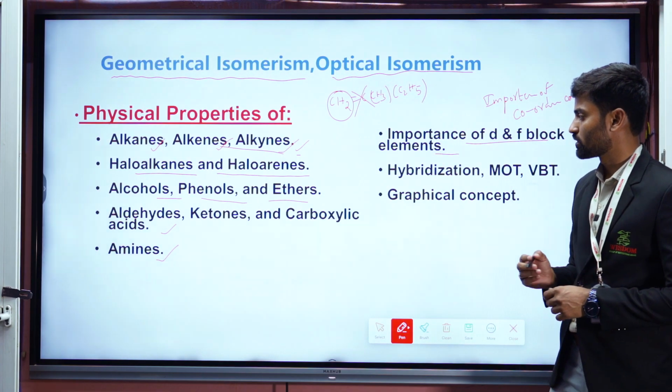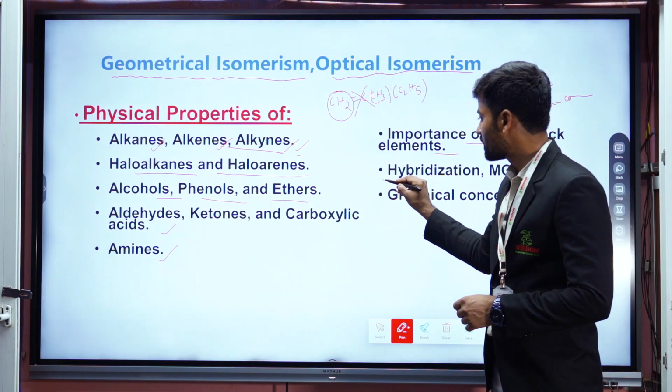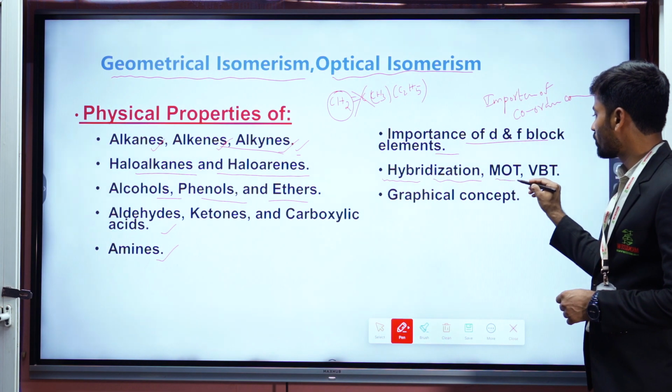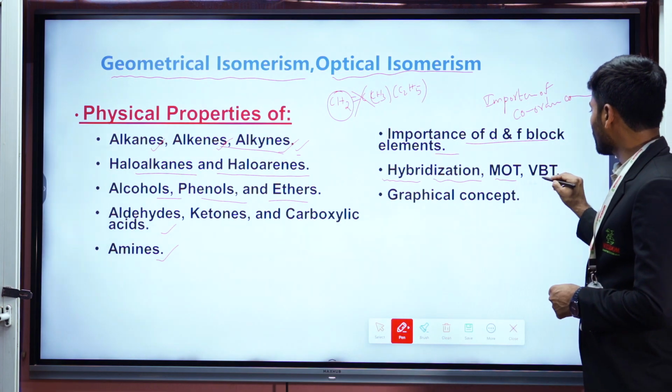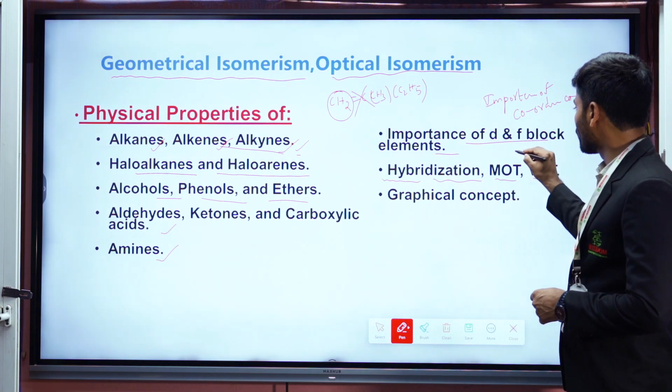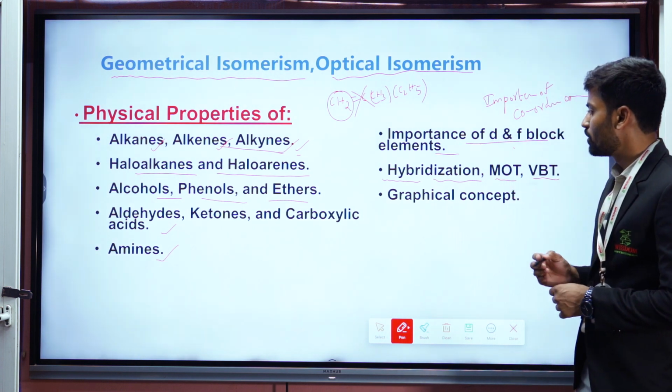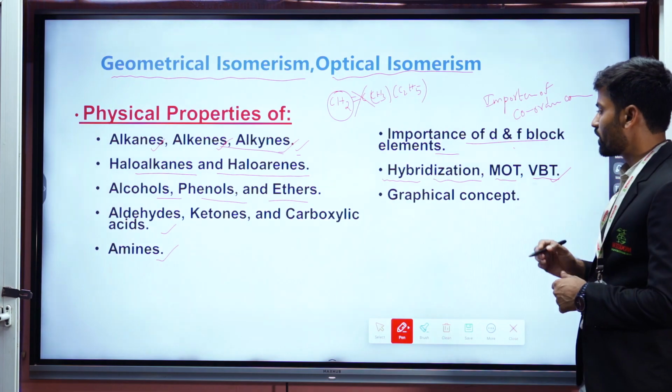and coordination compounds. And next, in inorganic chemistry, the chemical bonding chapter: hybridization, MOT (molecular orbital theory) and VBT (valence bond theory). And next, VSEPR theory, valence shell electron pair repulsion theory, which is very important. We can expect questions from here.